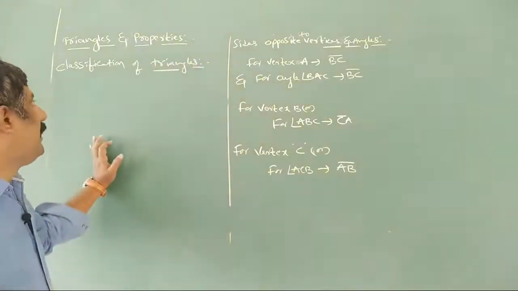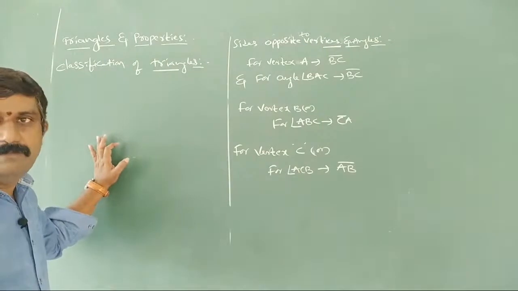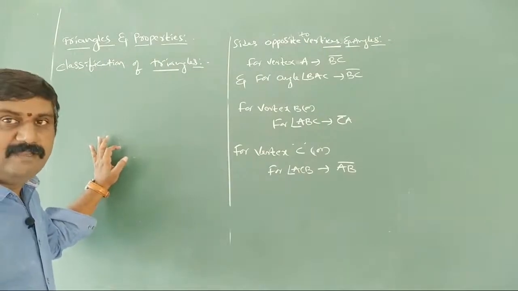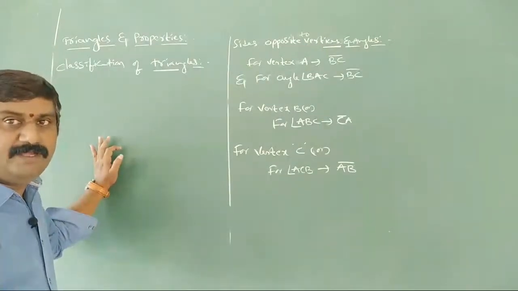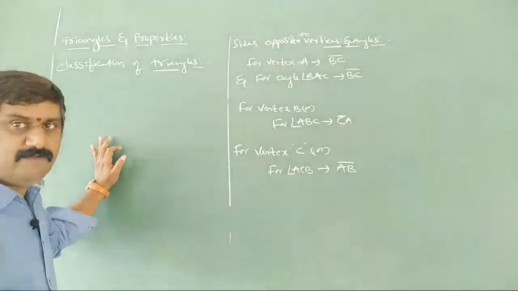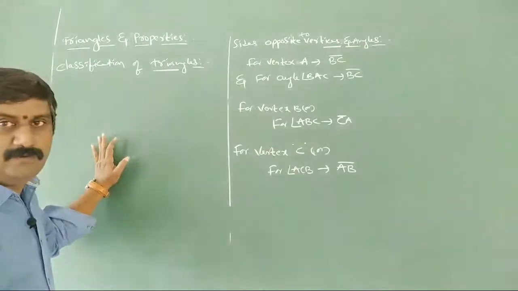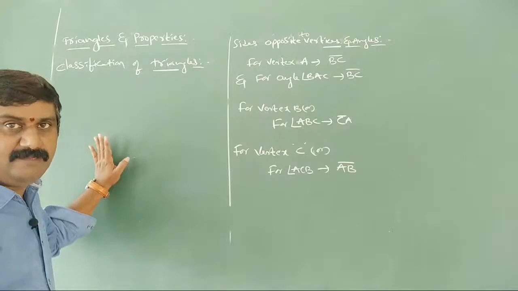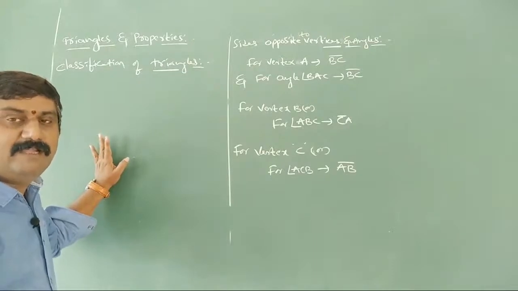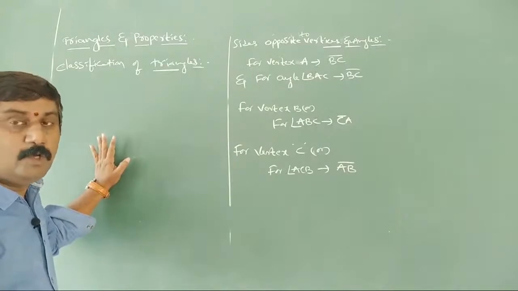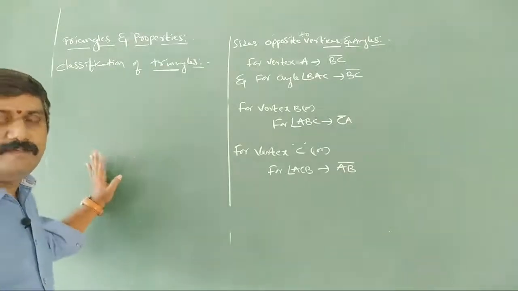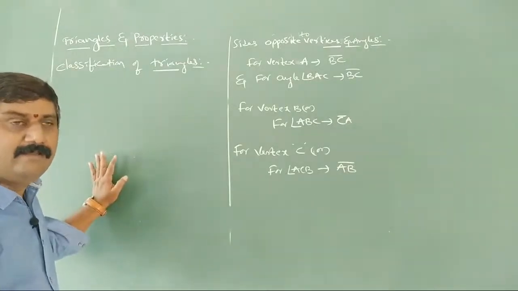Next, classification of triangles. Which type of triangles we have, what type of triangles we have, and which base we have. So we have to observe all those now. Classification of triangles. In how many ways we can classify triangles here? In 2 ways we can classify the triangles.